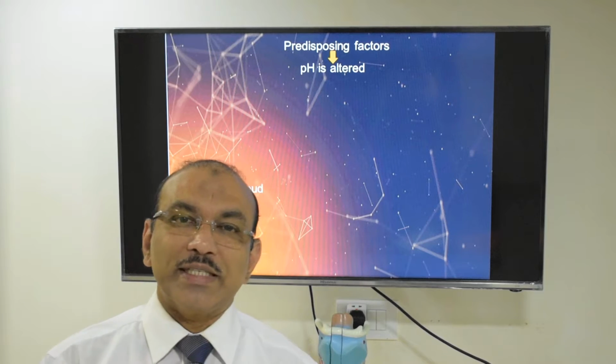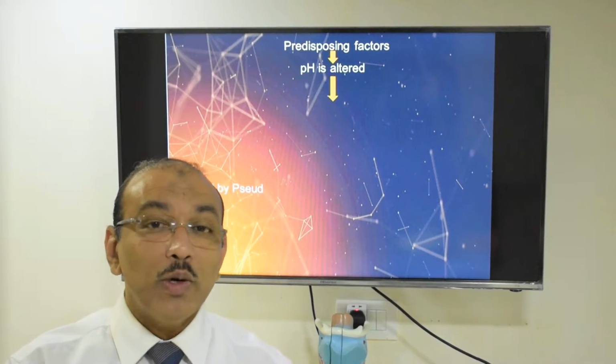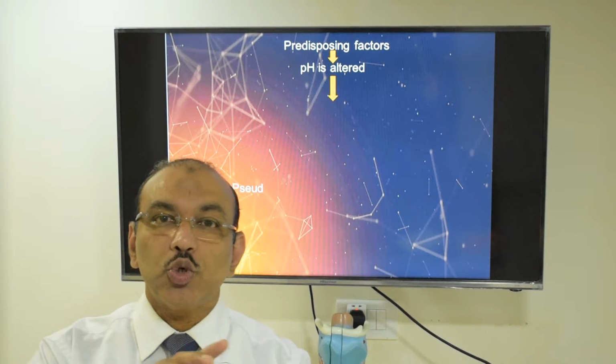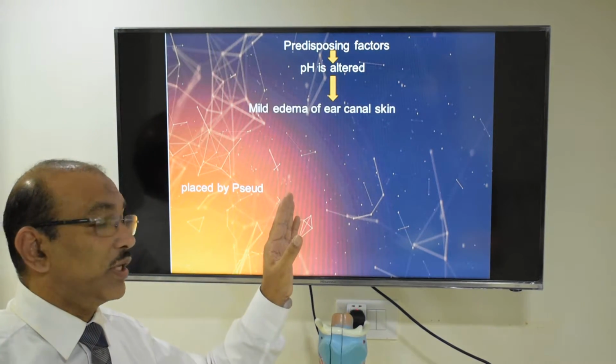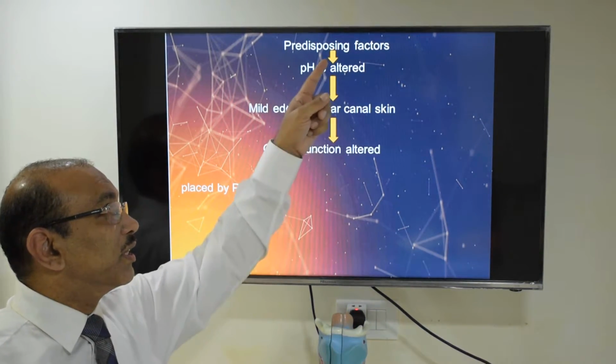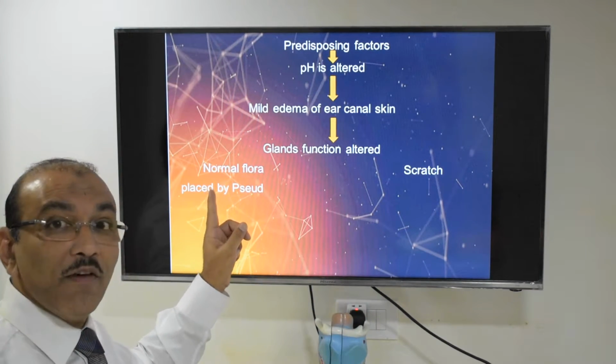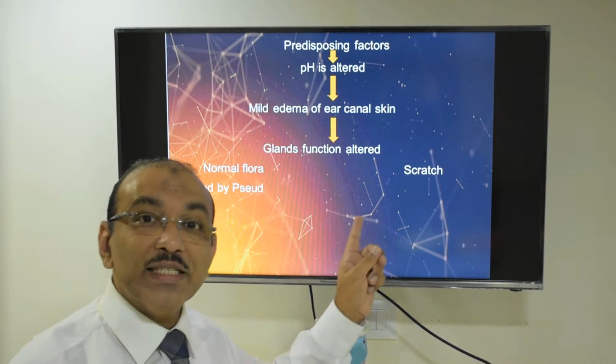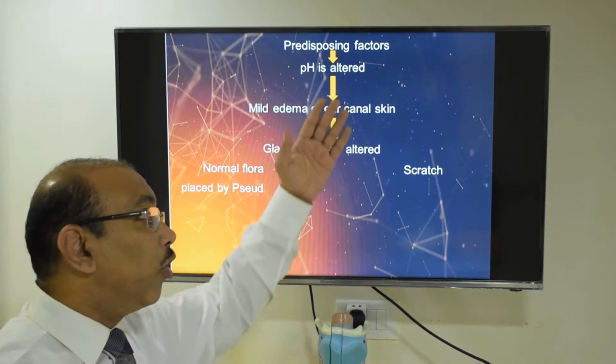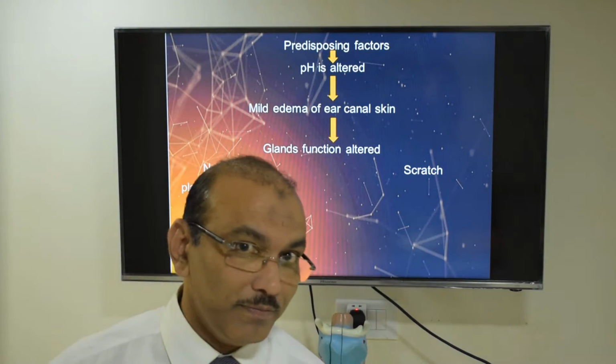Due to the swelling of the skin, the two glands which I have mentioned before stop functioning. So the three protective functions are gone. The fourth one, normally you have good bacteria, which is replaced by bad bacteria. So all the protective functions are gone.